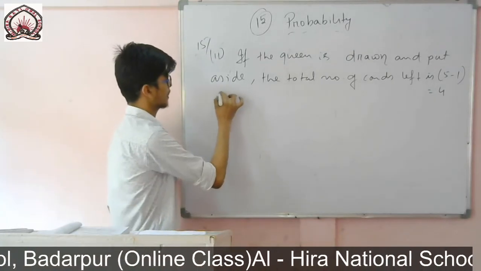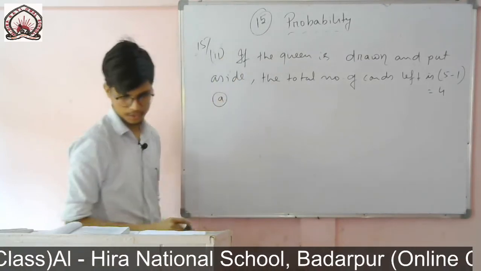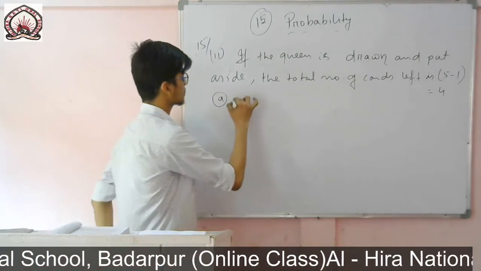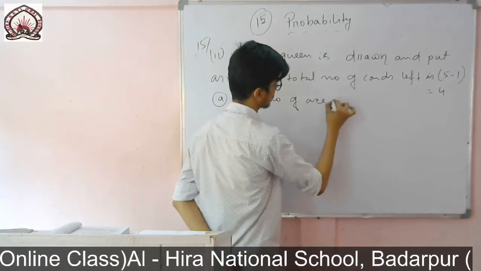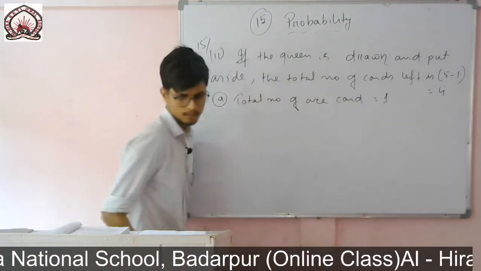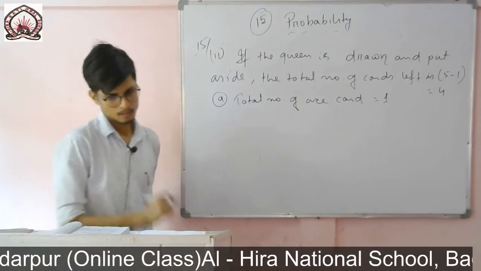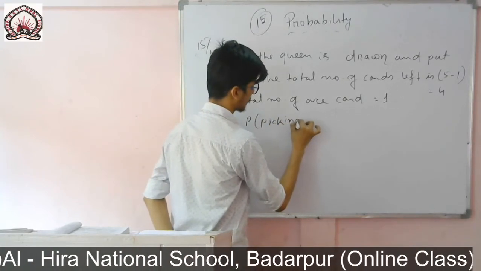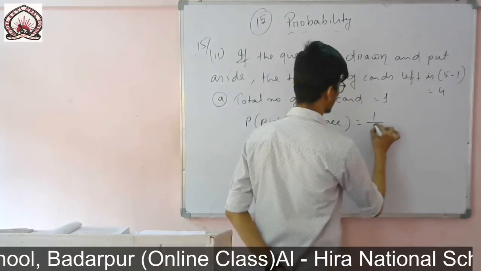So now again, Roman number 2, question A. The question is to find the probability of an ace card. How many ace cards are there in this pack? Total number of aces: only 1 card is there with ace. So the total number of ace cards is equal to 1. Therefore, the probability of picking an ace is equal to 1 by 4.